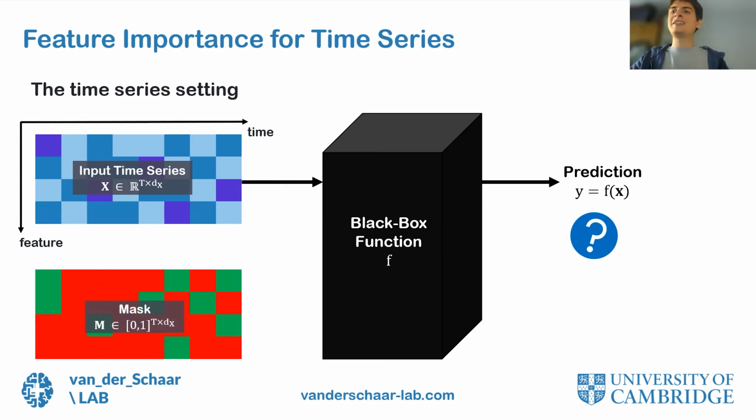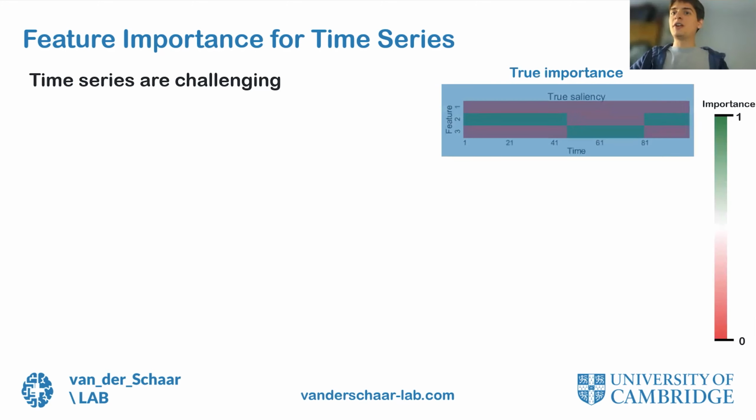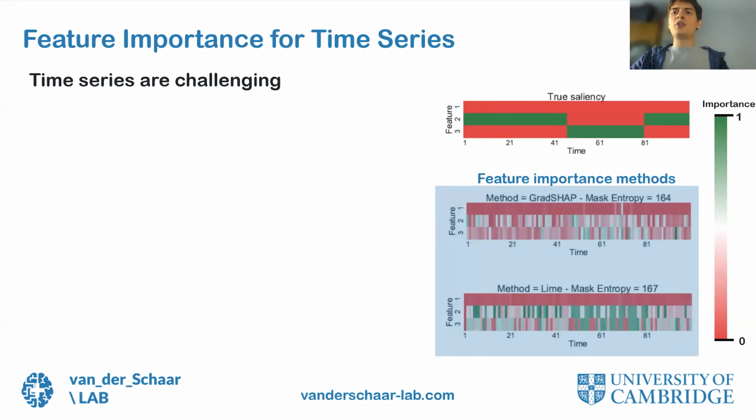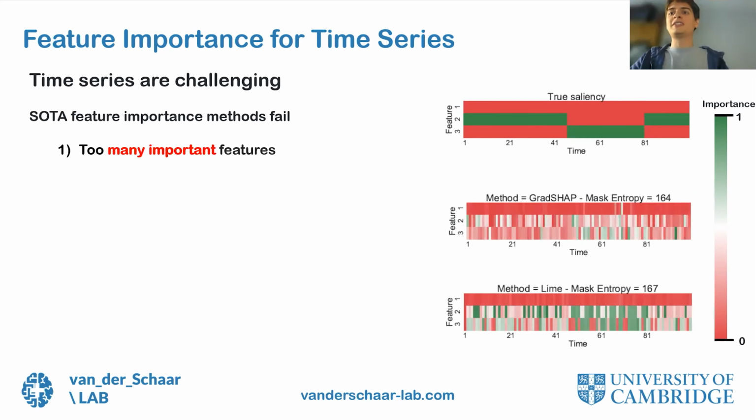However, we'll now see that existing methods are not suitable for this setup. Let us first try existing methods on top of a problem where we actually know the solution. Suppose that I start with a time series and a model for which I know where the important part is. This is represented by this true mask that you can see over here. What I can do is use popular feature importance methods like Shapley or LIME on top of this model and see if they recover the truly important part of the time series. If you do that, you'll notice that those methods identify too many features as salient.